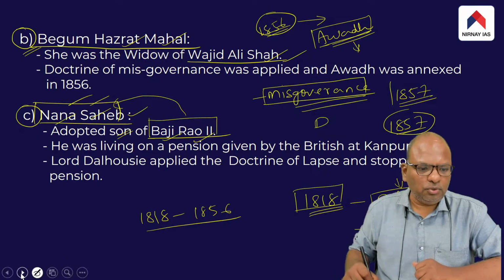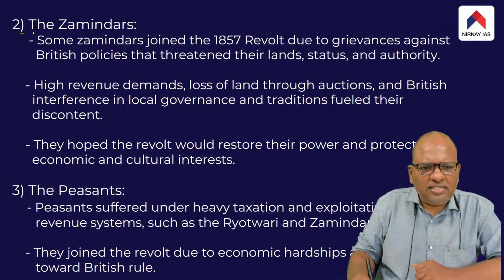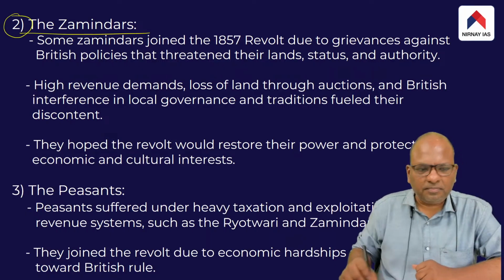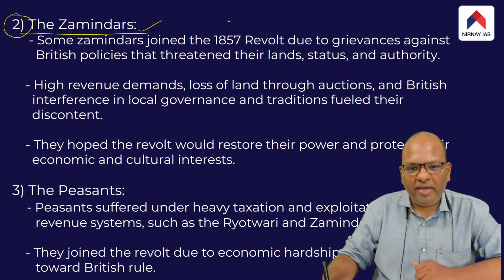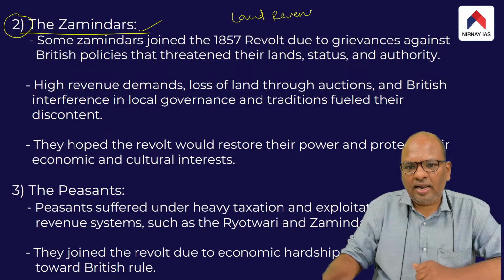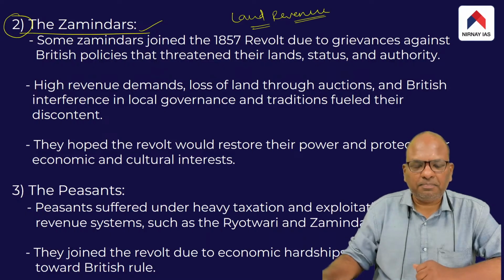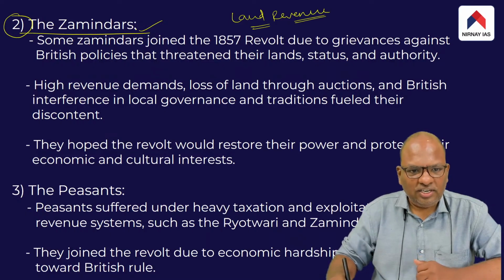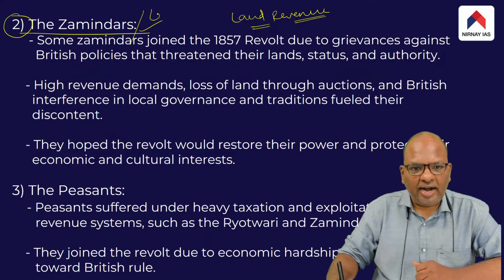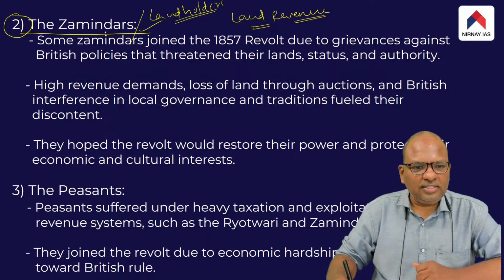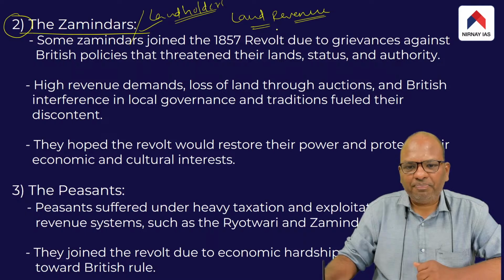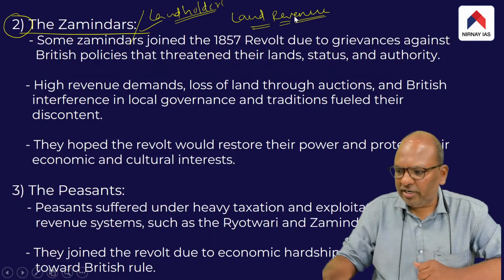That's the point. Now come to the zamindars. Zamindars, these are the landlords. The landlords were required to pay land revenue to the British in time. The zamindars are basically the large landholders. Got your point. And these zamindars were required to pay land revenue in time to the British.